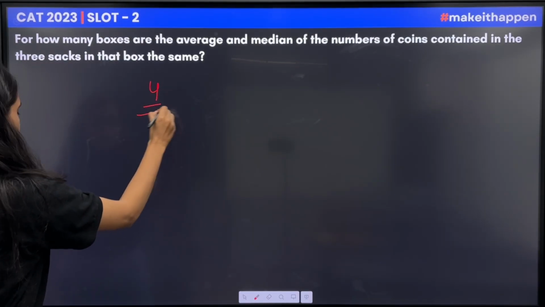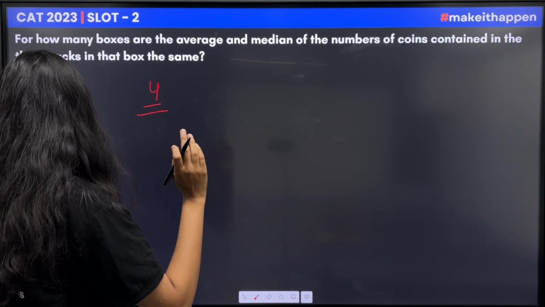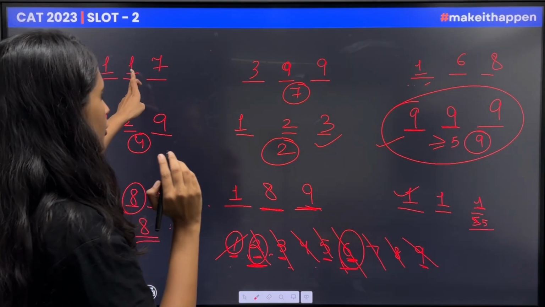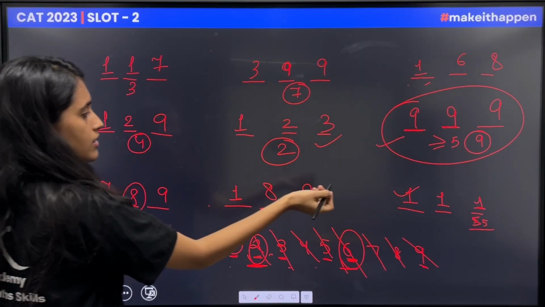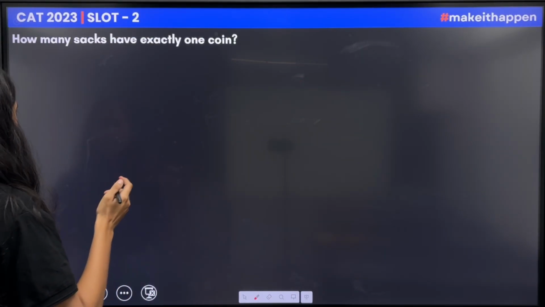So 4. How many sacks have exactly one coin? For exactly one coin, 1, 2, 3, 4, 5, 6, 7, 8, and 9. 9 sacks have exactly one coin.